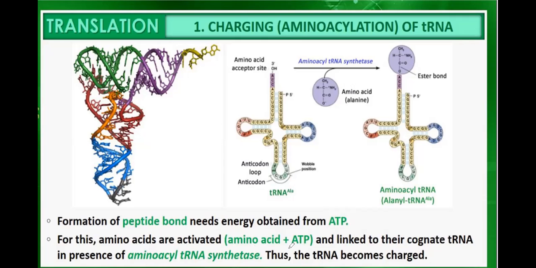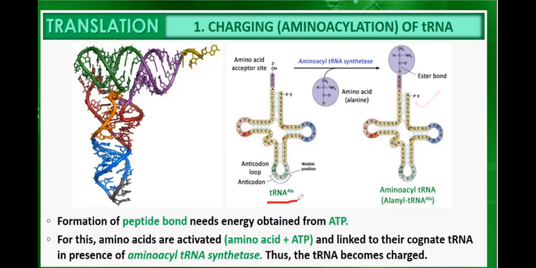Amino acid plus ATP is linked to the cognate transfer RNA in the presence of the enzyme aminoacyl tRNA synthetase. In the presence of amino acid and ATP, this enzyme charges the transfer RNA. This one is uncharged, it does not have an amino acid, but in the presence of an amino acid and the enzyme aminoacyl tRNA synthetase, it becomes charged.